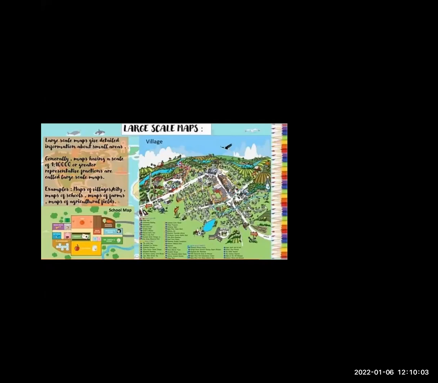Generally, maps having a scale of 1:10,000 or greater representative fraction are called large scale maps. For example, maps of a village, city, schools, farms, and agricultural fields are examples of large scale maps.